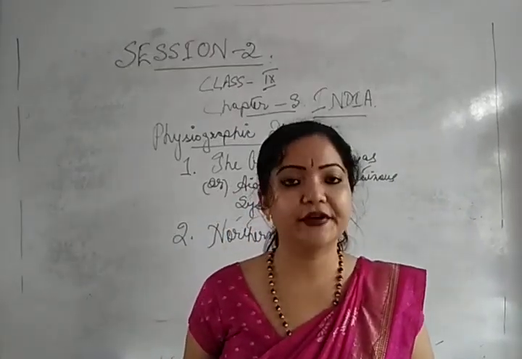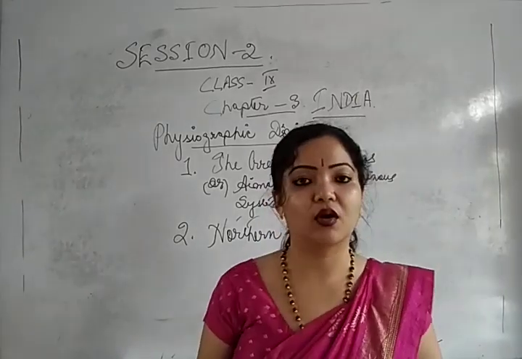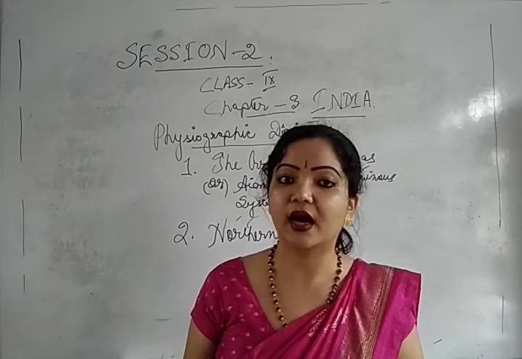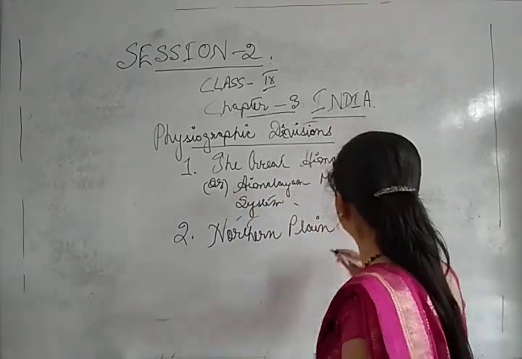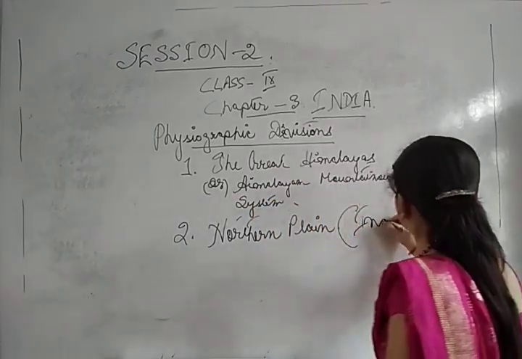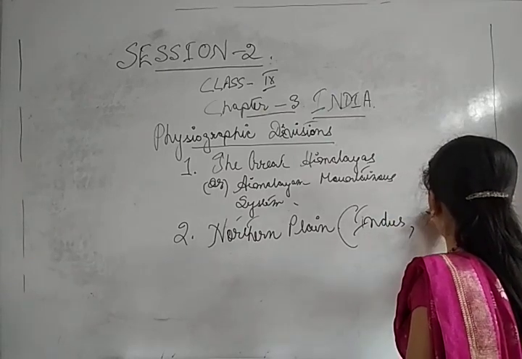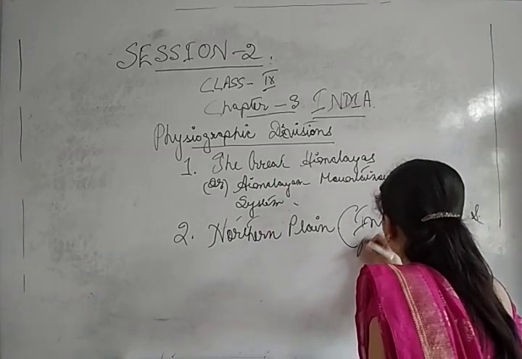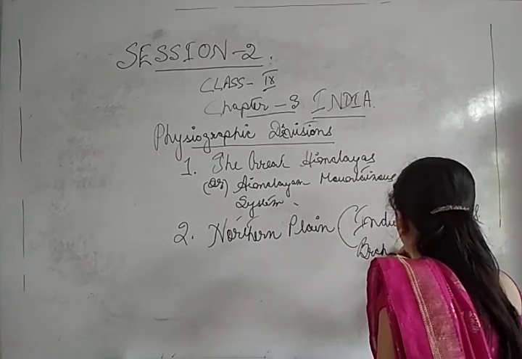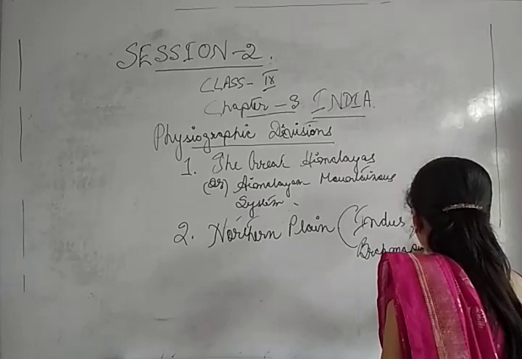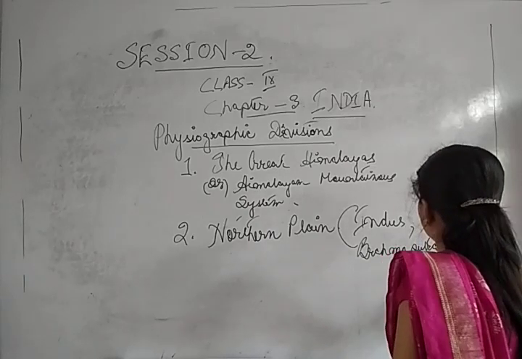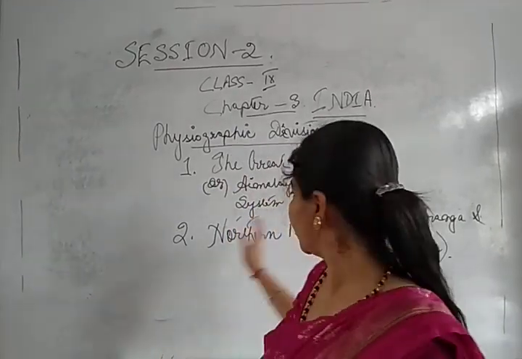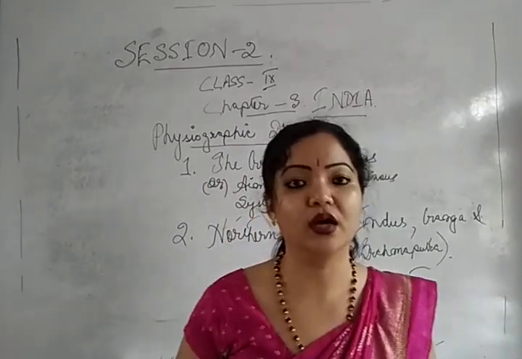This Northern Plain comprises the three river valley areas: the Indus, the Ganga and the Brahmaputra rivers.